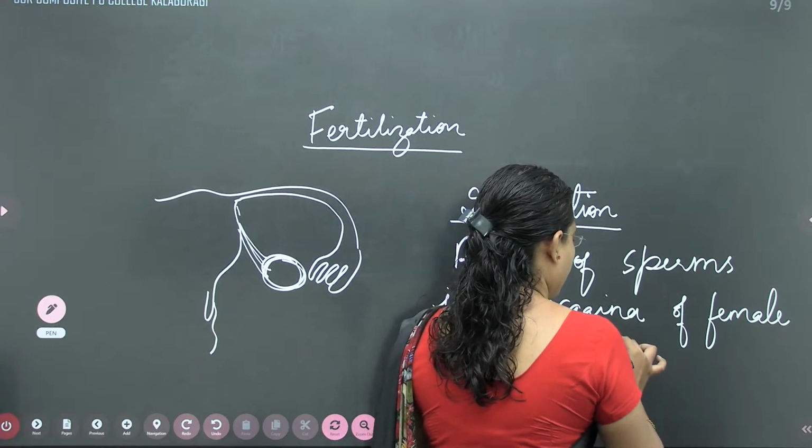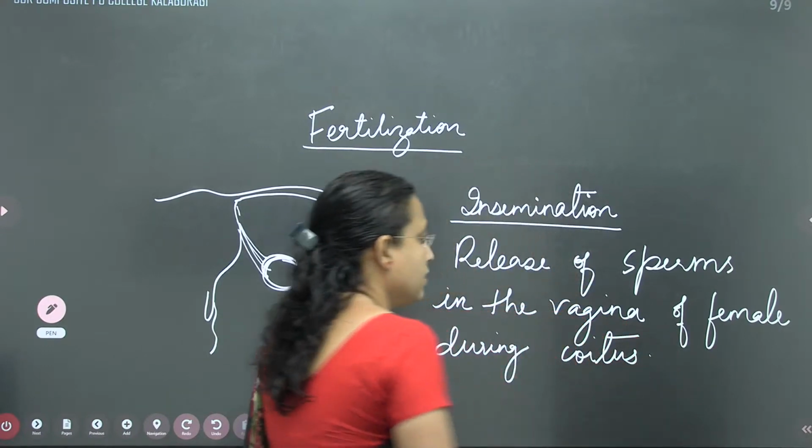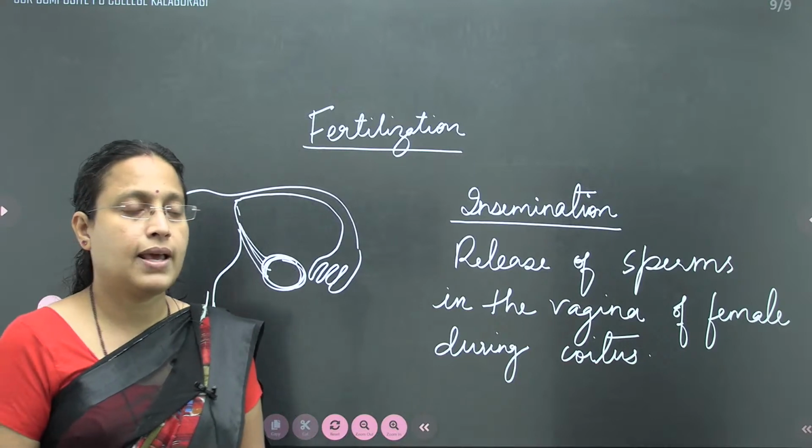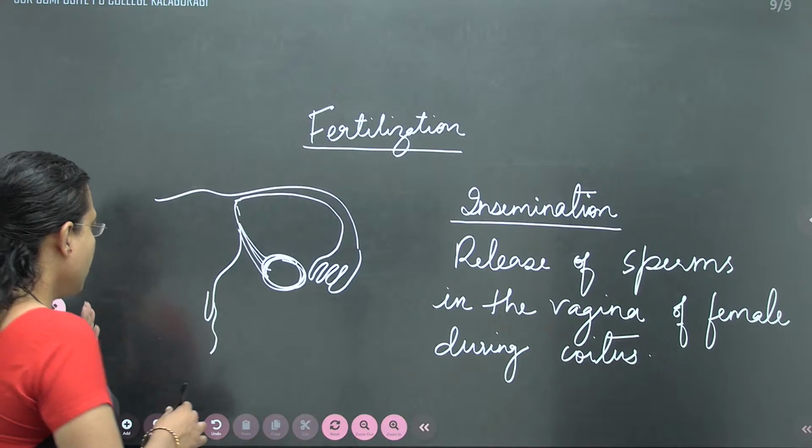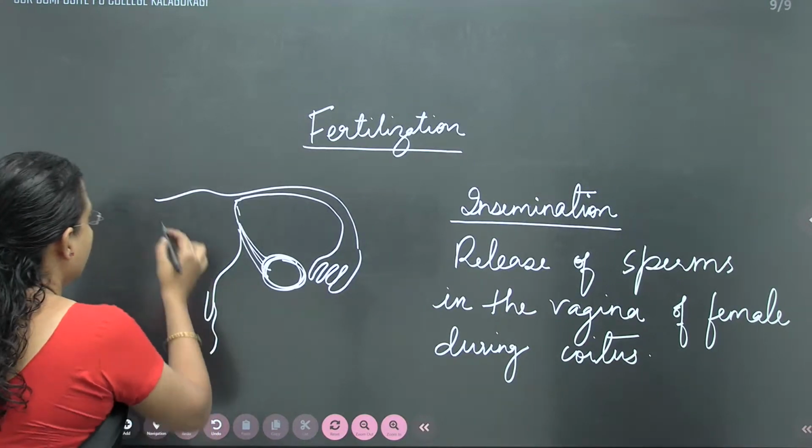Coitus is also called copulation, and this is called insemination. So the release of sperm occurs in the vagina.